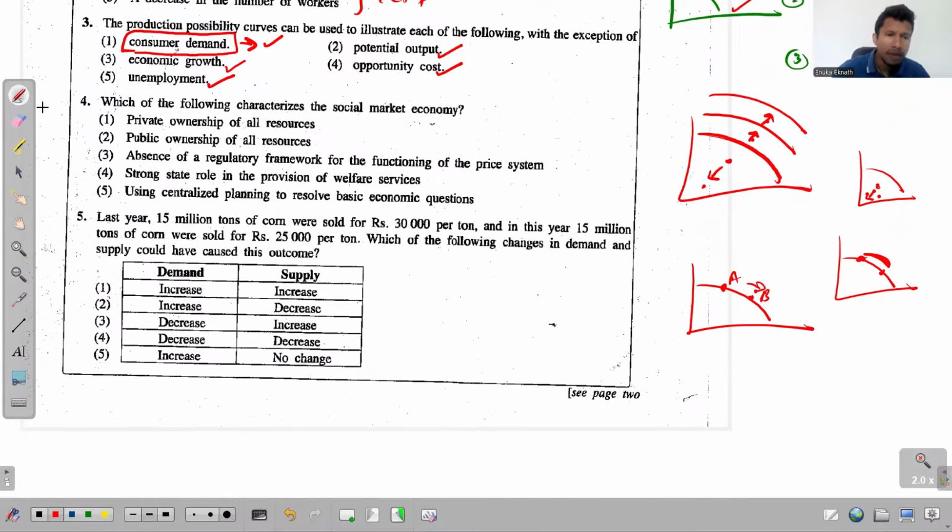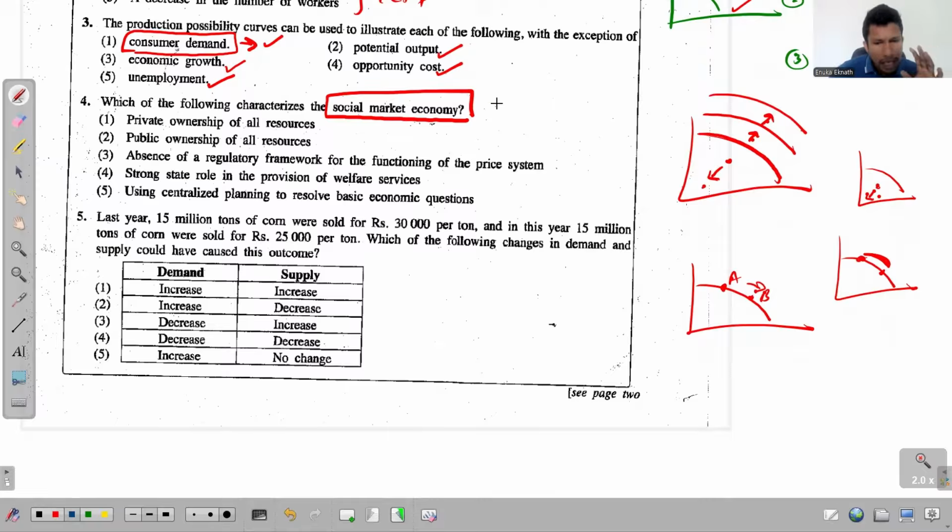Right, the fourth one: which of the following characterizes the social market economy? So we have two different types of mixed economic systems mainly. One is this social market economy, the other one is socialist market economy. But this question is about the social market economy. And what's the main feature in these social market economies?